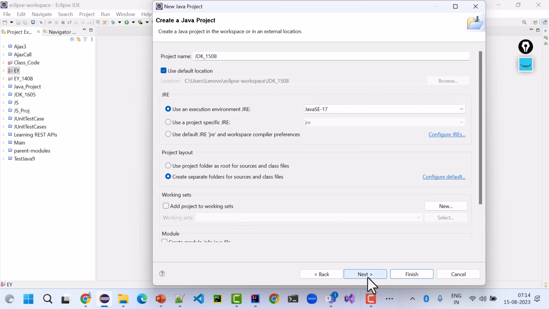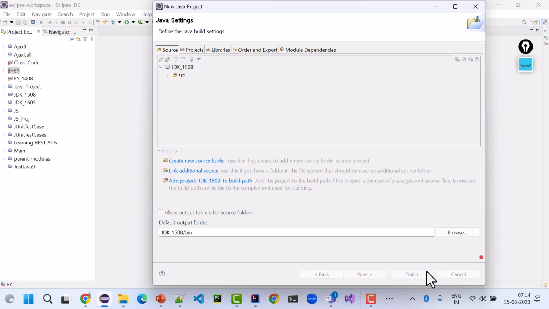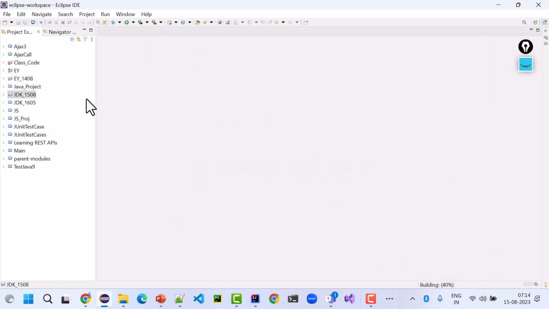Next, the source folder is there to create packages and all. Once I finish, you will see, I don't want to change the perspective. You see this package is created here, and this project is created here.